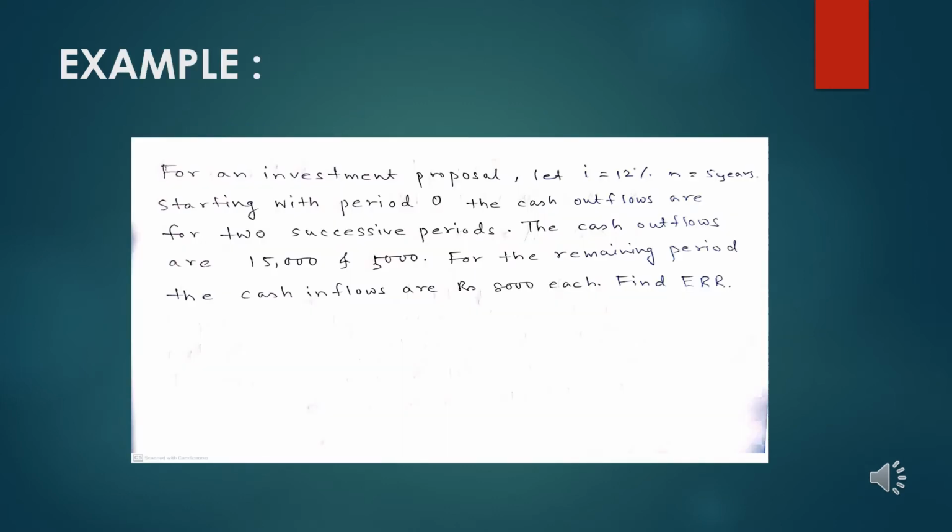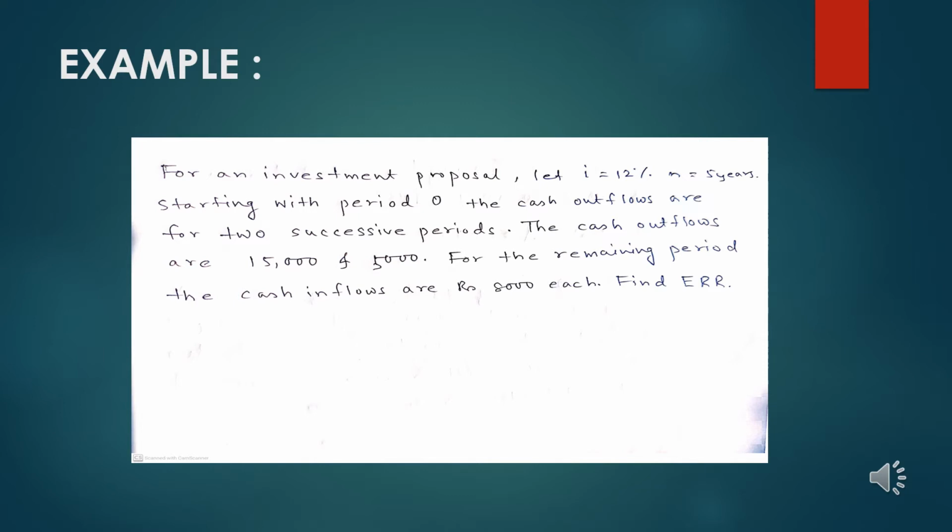Let's consider an example of external rate of return. For an investment proposal, let i be 12%, which we have to understand as the marginal rate of return or minimum rate of return, and n to be 5 years.